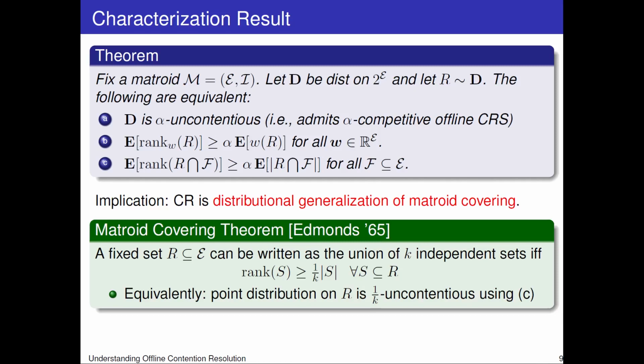There's a number of immediate implications of this characterization. One of them is that contention resolution is a generalization of the classical notion of matroid covering. The matroid base covering theorem of Edmonds is as follows. If you're given a set R of elements, it can be written as a union of k independent sets if and only if for all subsets S of R, the rank of S is at least 1 over k times the cardinality of S. If you stare at condition C, you'll notice that the matroid base covering theorem is saying that the point distribution on R is 1 over k uncontentious.